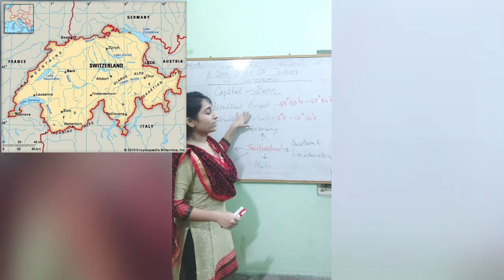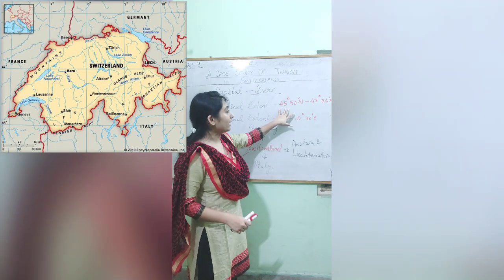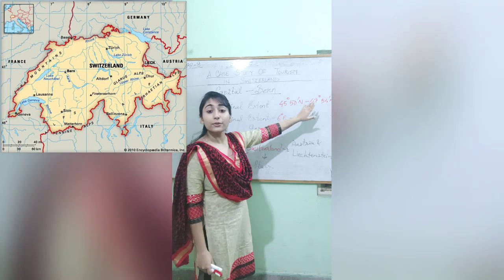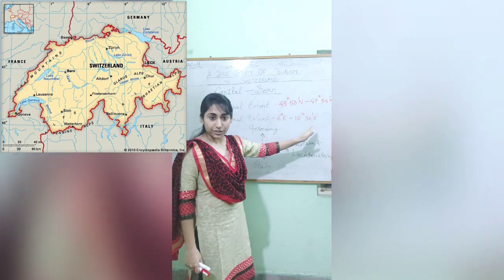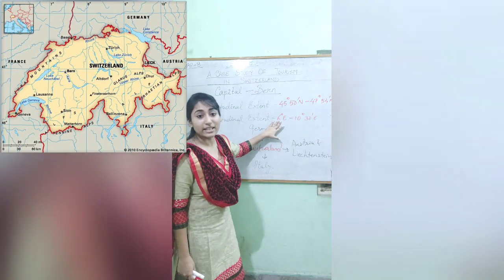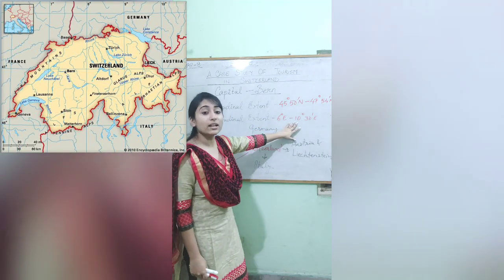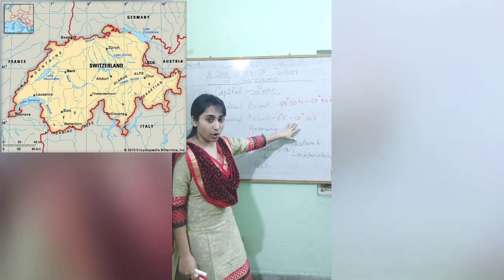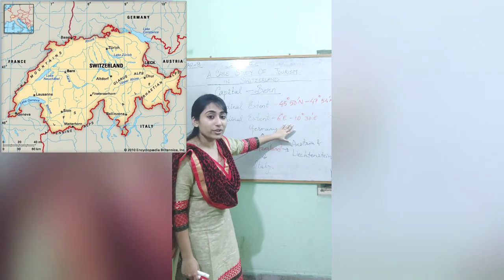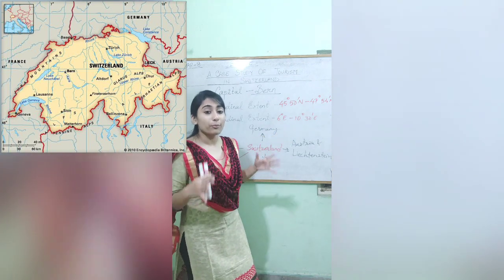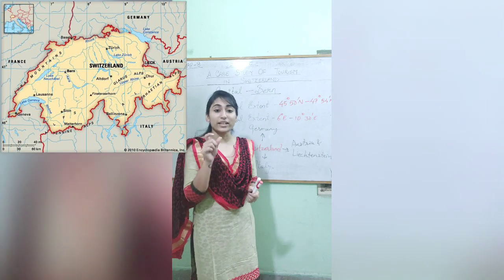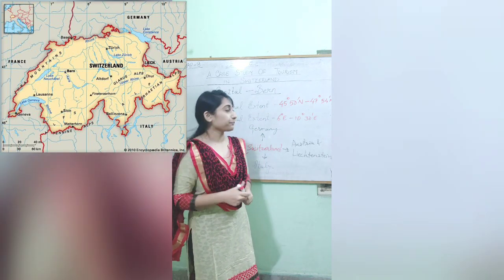Latitudinally, Switzerland extends from 45 degrees 50 minutes north to 47 degrees 54 minutes north latitude, and longitudinally it extends from 6 degrees east to 10 degrees 30 minutes east longitude. So like I said, the latitudinal and longitudinal extent is not very big or huge, thus stating Switzerland to be a very small country.